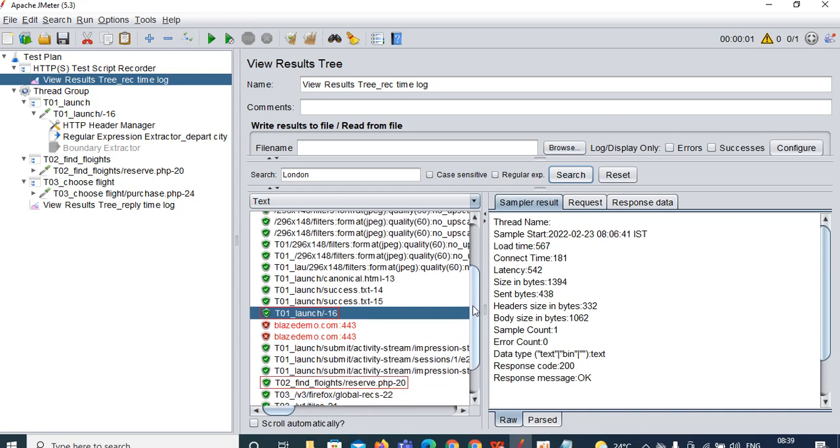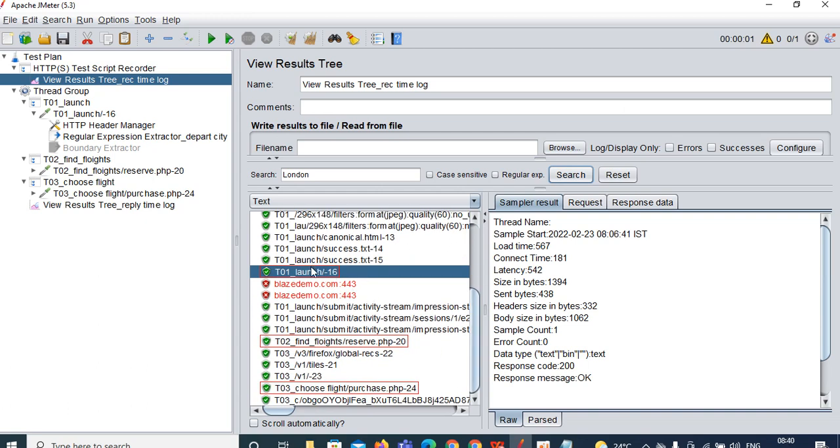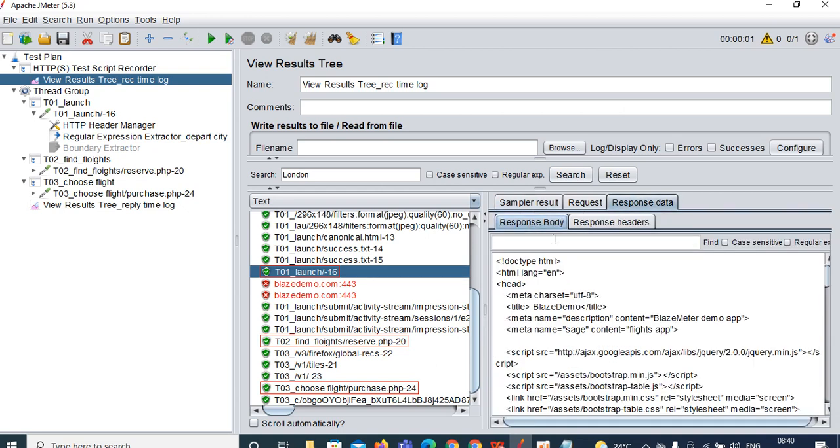See, the first box is highlighted at request number 16. What it means is that in request number 16 only, we have London. Go to response data, go to response body, and here paste the London. We are searching for London, right? Paste the same thing over here and click on find.